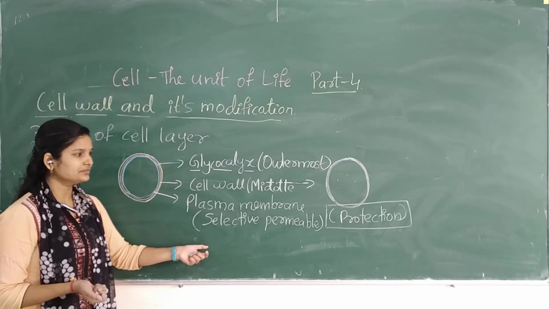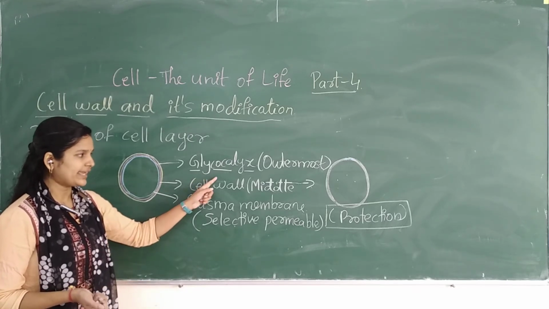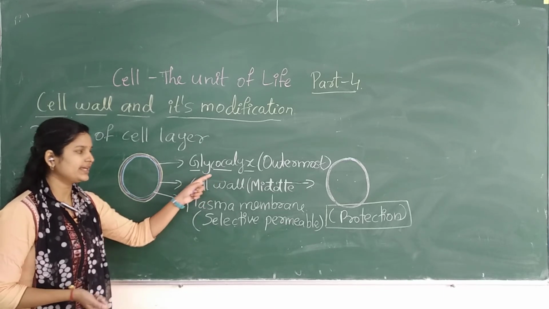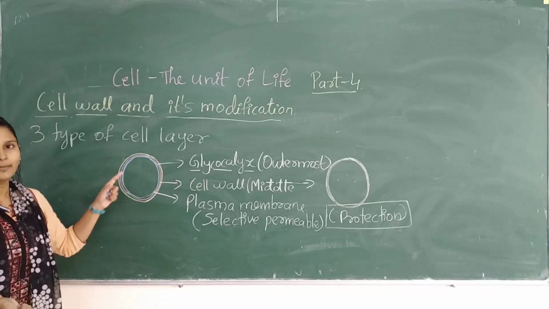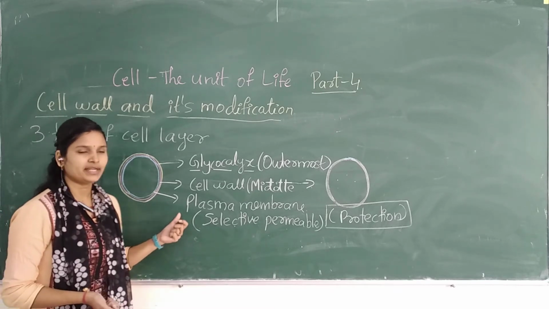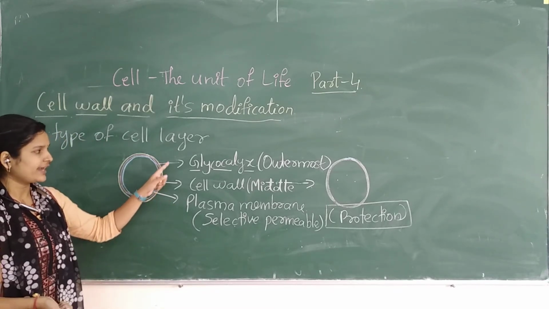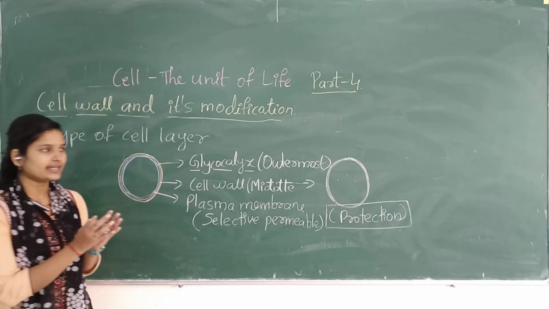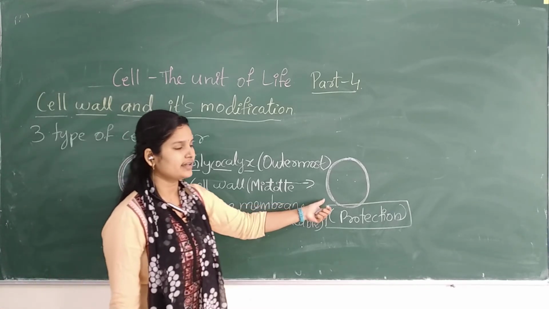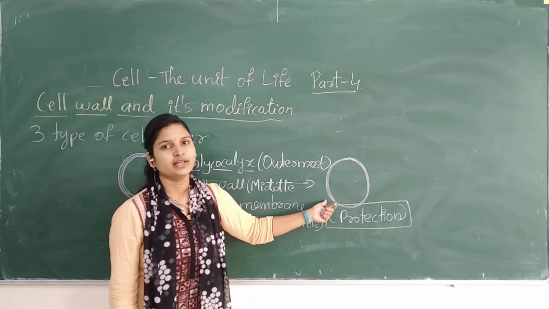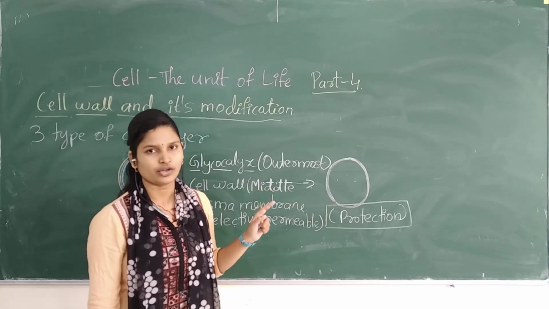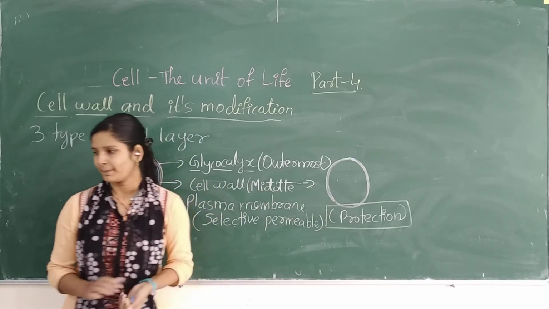Understood now? So glycocalyx is the outermost layer, cell wall is the middle layer, and plasma membrane is the third layer which is present in case of prokaryotes, and all these layers aggregate and perform as a single layer, which is helpful in the protection of the organism. Understood?